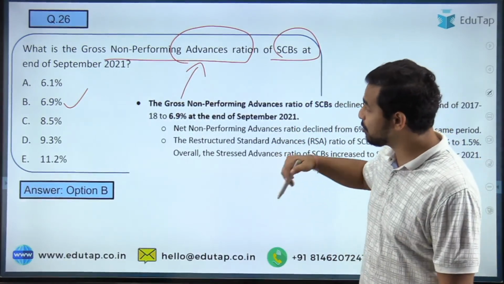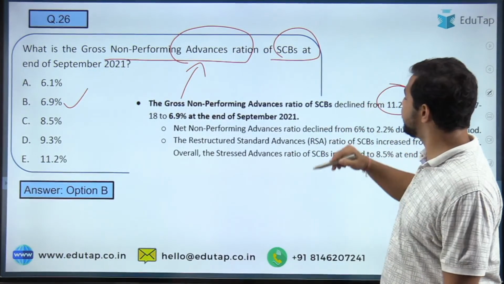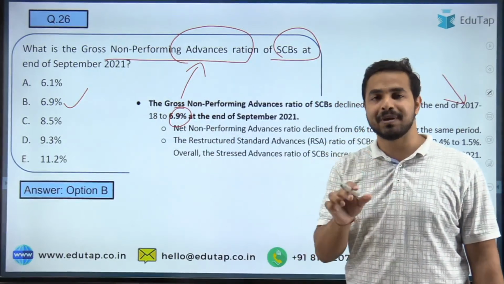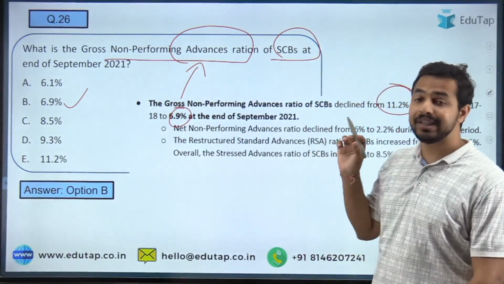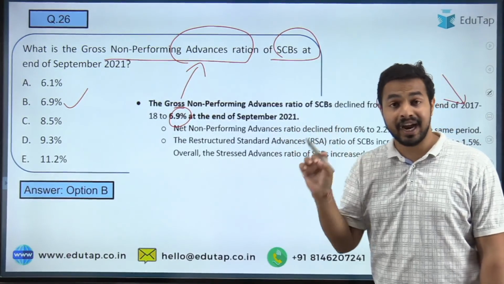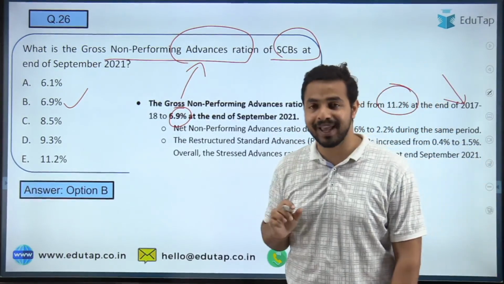तो आप यहाँ देख सकते हो it basically declined from 11.2% at the end of 2017 to 6.9% at the end of September 2021. तो ये जो important data है इसके ऊपर question आ सकता है एग्जाम के अंदर. Kindly remember such kind of data from the exam point of view.